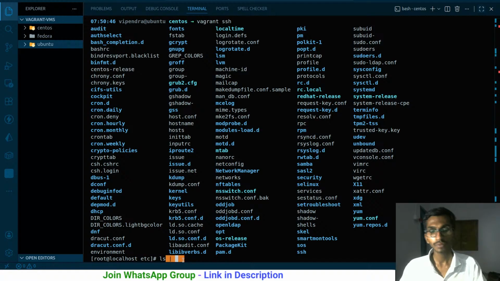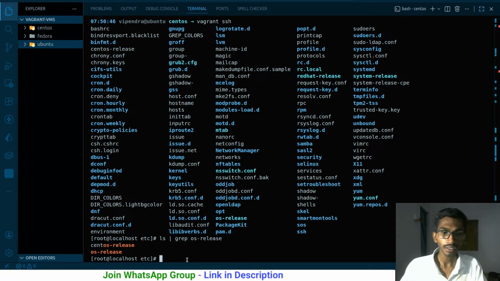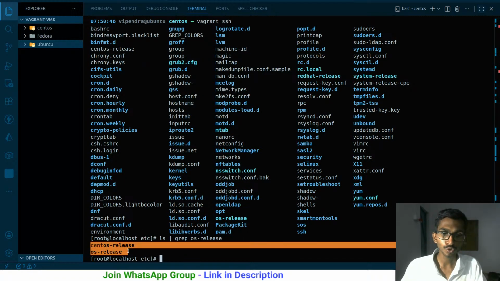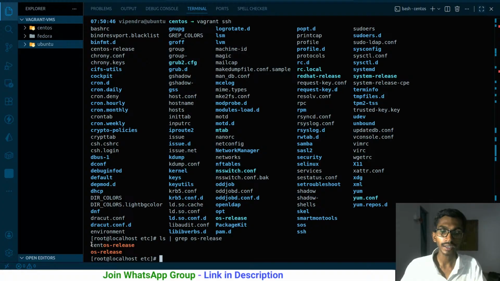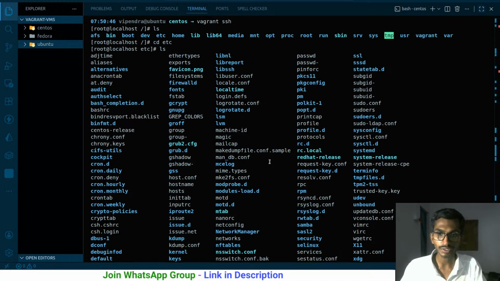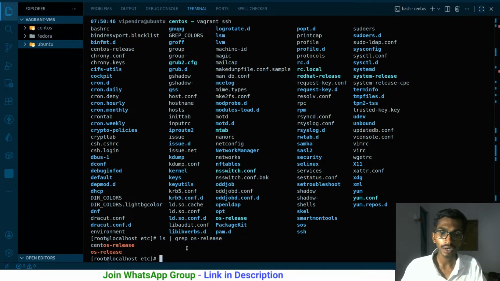So ls pipe will forward the result to the next command. And grep is used for filtering. So with grep, I want to filter based on the OS release name. Hopefully it will be right. So it is simply giving me the two folders that have OS release in them, because there are a lot of them, so I just filtered them.